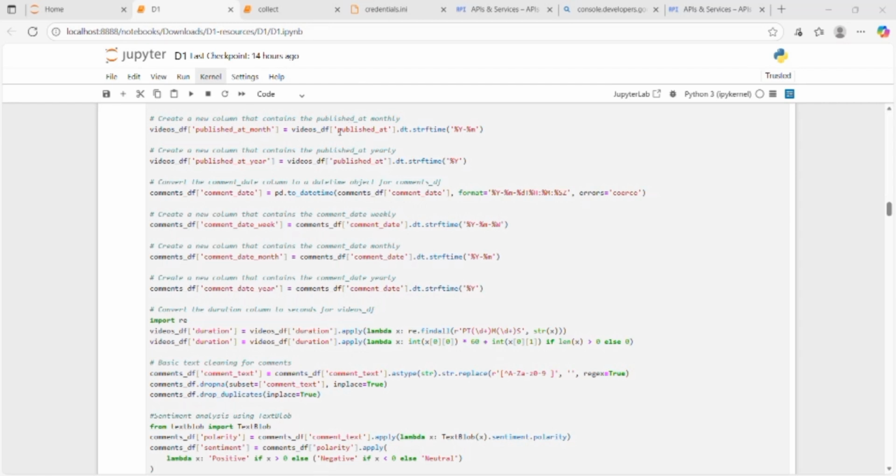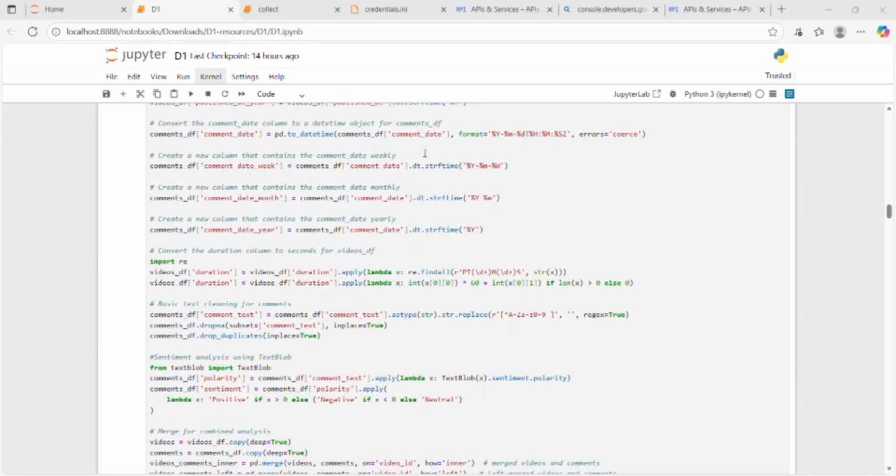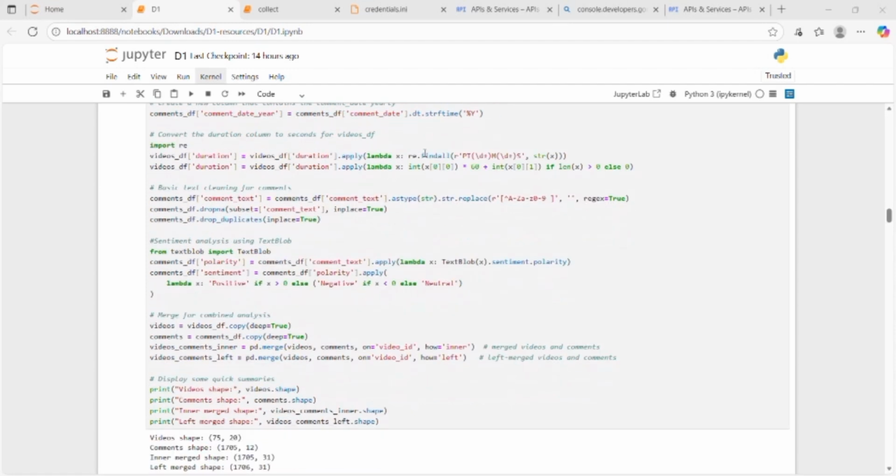Next, I used TextBlob to analyze the sentiment of each comment. If the polarity value was above 0, I marked it as positive. If below 0, then I marked it as negative. Otherwise, it was neutral. Finally, I merged the video and comment data together using the video IDs. This helps me connect the comments with their respective videos.